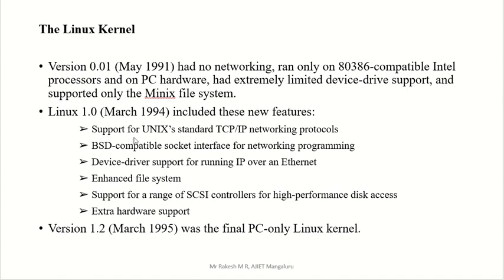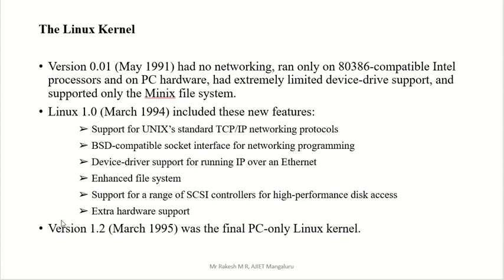It supports Unix standard networking protocols, TCP over IP, the Transmission Control Protocol and Internet Protocol, and BSD-compatible sockets for networking programs. It also has device driver support for running IP over Ethernet, an enhanced file system, support for a range of SCSI controllers for high-performance disk access, and extra hardware support. These are some of the features we have in Linux 1.0.